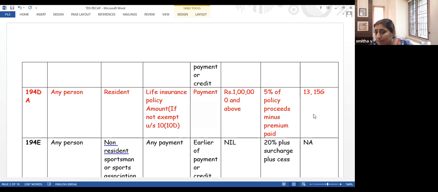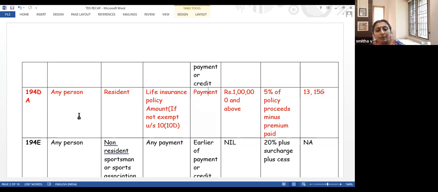So once I have explained one section, I think all other sections I can explain fast, because only the person, resident, those things change. So did you understand this section now clearly? Other sections I can go fast because it's similar. All sections are similar, only the limit and the rate change. Anything in 194DA which I have to explain further?